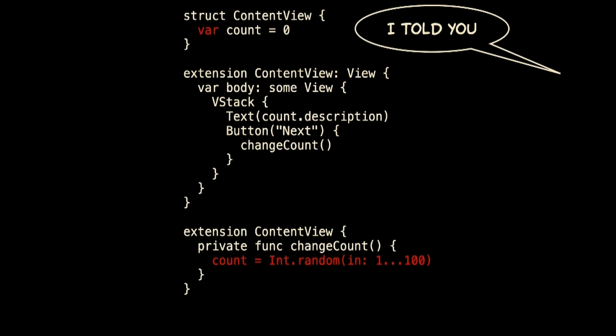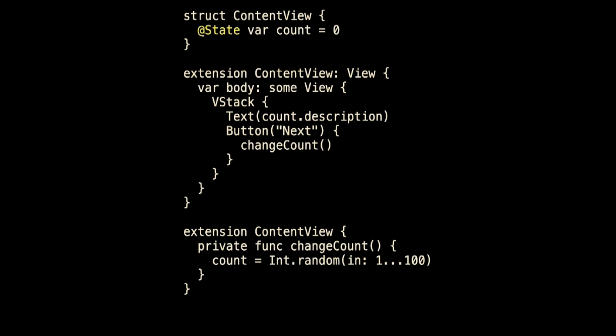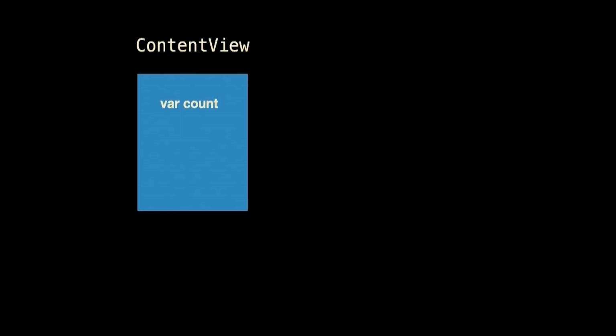So we have to move it, and we do it with this @State. And so count becomes an @State property. And now when I launch, it's this. And when I tap the button, it's this. Feeble, but I'll take it.